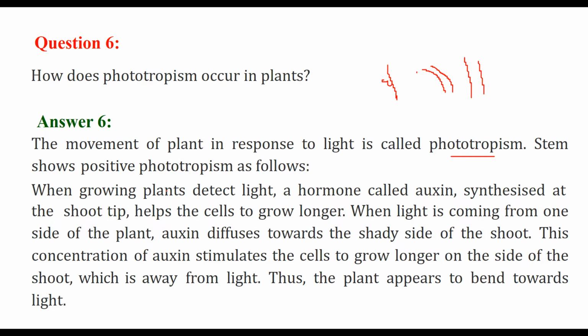When a growing plant detects light, a hormone known as auxin, which is synthesized at the shoot tips, helps the cells grow longer. When light comes from one side of the plant, the auxin diffuses towards the shady side of the shoot, because light will not come everywhere. This concentration of auxin stimulates the cells to grow longer on the side of the shoot which is not subjected to light, away from light. That is why the plant appears to bend towards the light, which is phototropism.